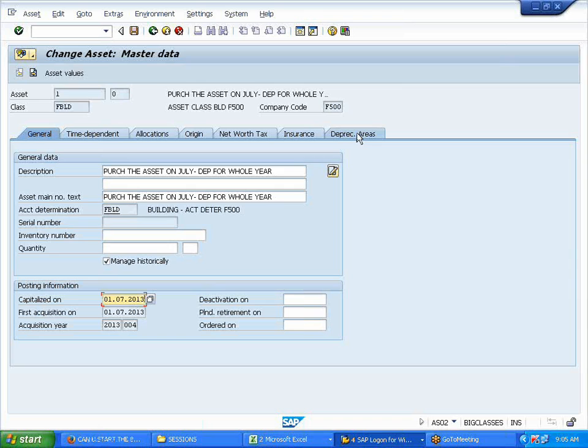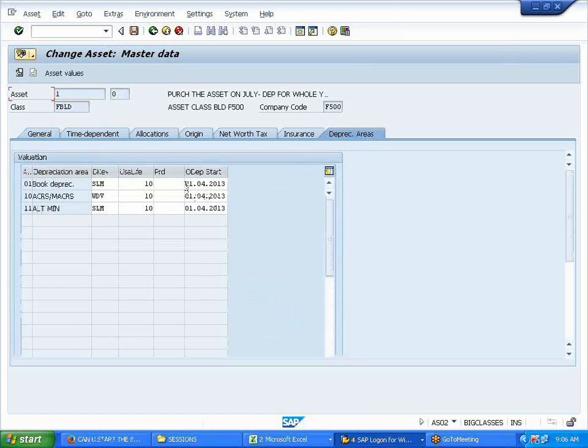But can somebody tell me from which date depreciation should be calculated? Same day? Why same day? What did we say? It should calculate depreciation for the whole year. So whole year means it should not start from here, right? It should start from April then. 1st of April. Getting this, guys? Am I right or wrong in this? Yes, definitely.